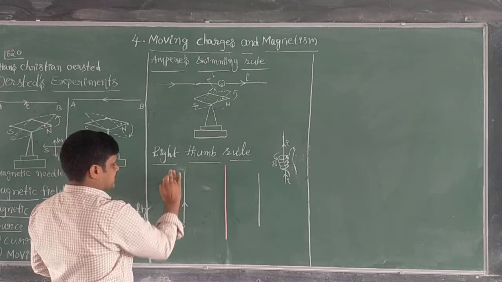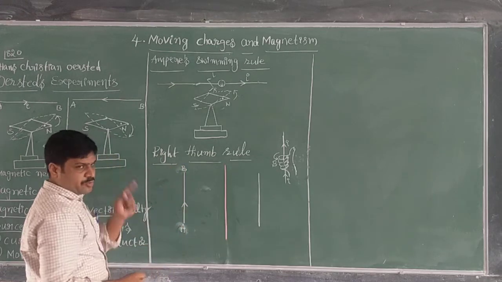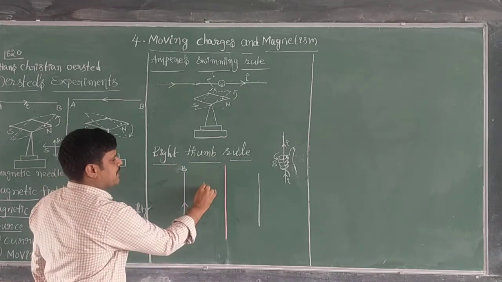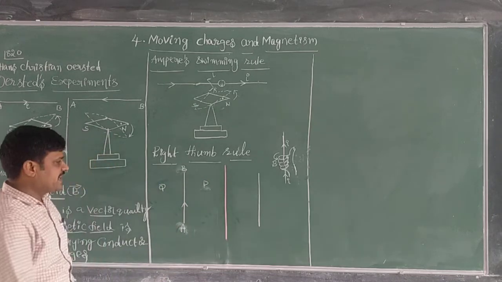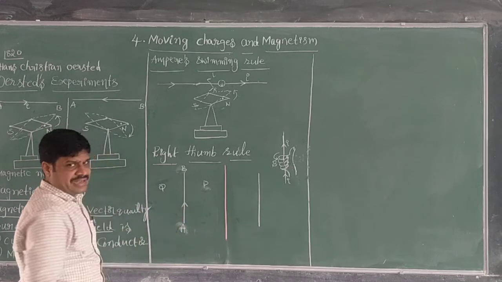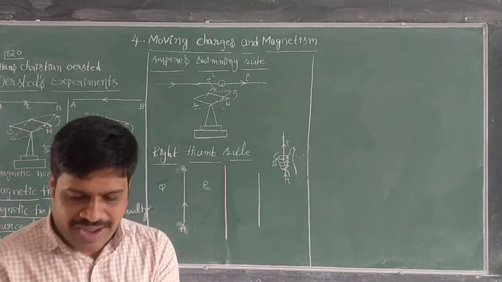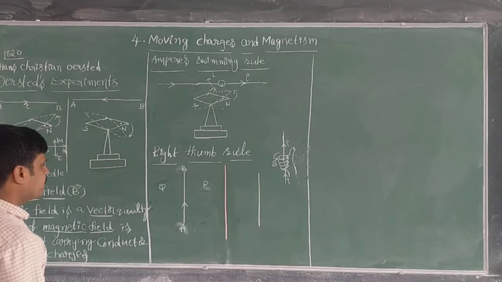Now take this wire as AB, with current flowing from A to B here. This one is the P region and this one is the Q region. The P region is on one side and the Q region is on the other side. For the wire, I am considering two spaces, one on each side.